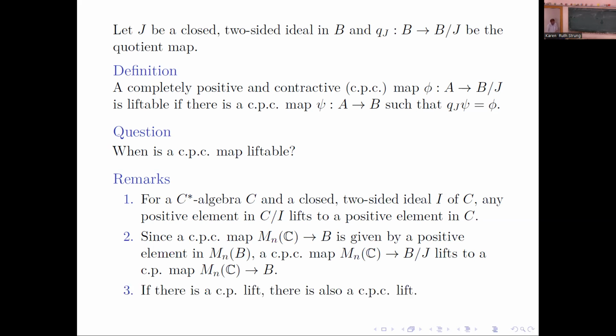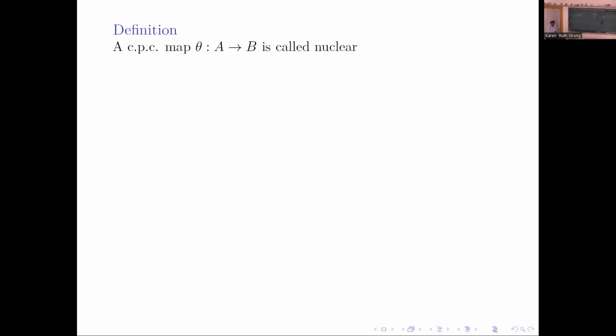But there is a trick: if there is a CP lift, there is also a CPC lift, so you can modify the CP lift and get a CPC lift.